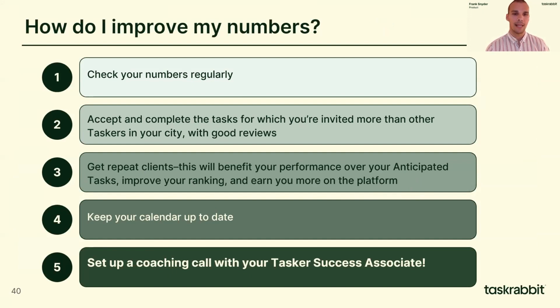3, get repeat clients. This will improve your ranking. The anticipated task number is derived from how often you appear in search results. But as you know, repeat clients don't find you in search results. They book you directly or have recurring tasks. This means that you may complete more tasks than your anticipated task count would expect and outperform it and other taskers. This will result in better search result positions, more opportunity, and ultimately more earning potential.